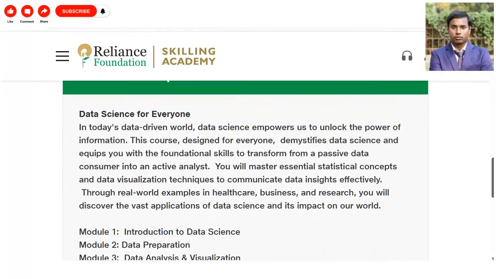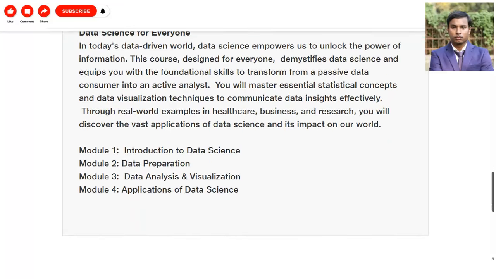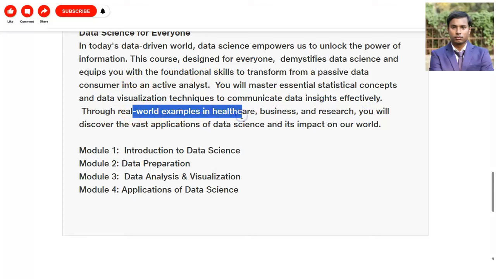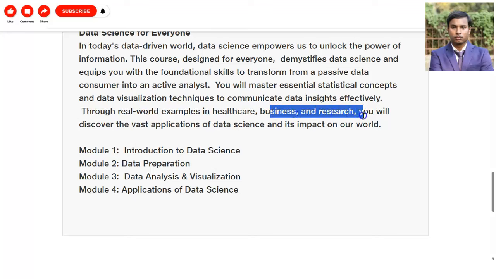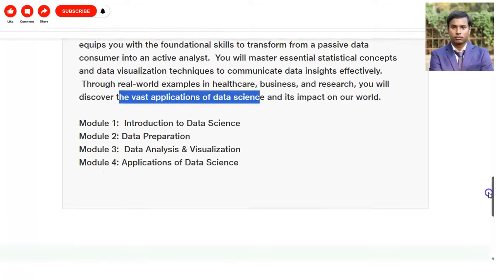For candidates who want to make their career in the data science field, and all the college going students who want to pursue their bachelors or masters in data science, this is a very good opportunity for you guys. You will master essentials, statistical concepts, and data visualization techniques to communicate data insights effectively. You will also get real world examples in the healthcare industry, businesses, and research, and you will discover the vast application of data science and how data impacts the world. All these things you will learn here.